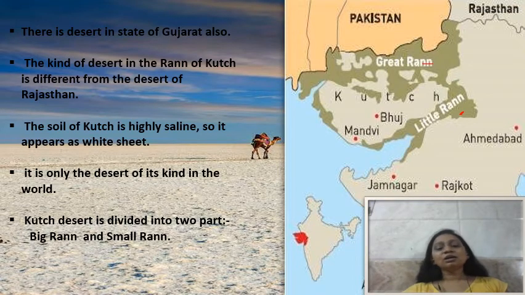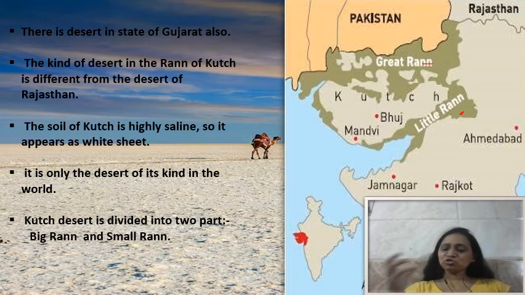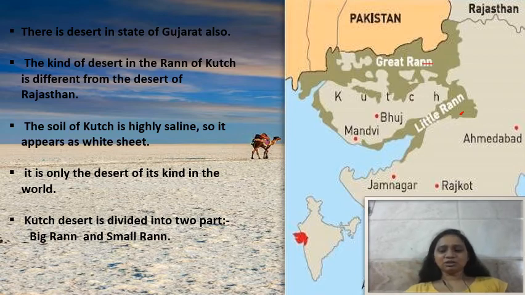Like the people and the culture of this country are unique, that's why we call it unity in diversity. That same concept is also applicable in the context of landforms. So the landform of India is also unity in diversity.